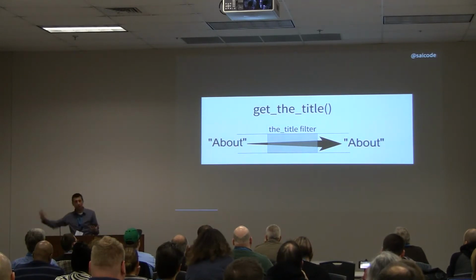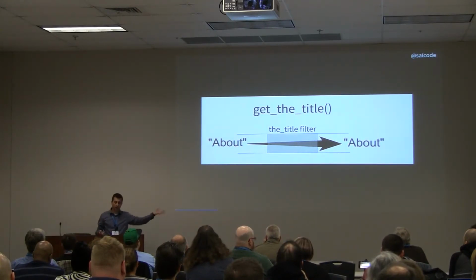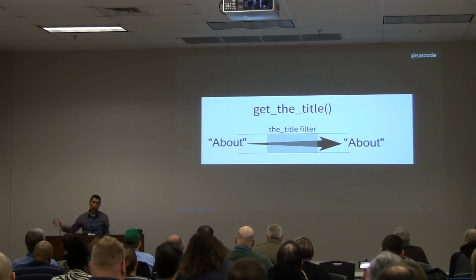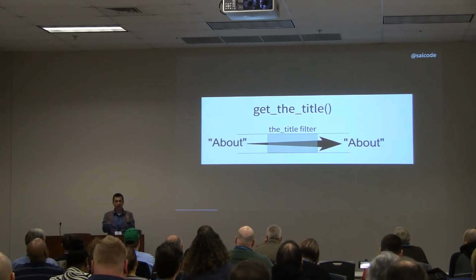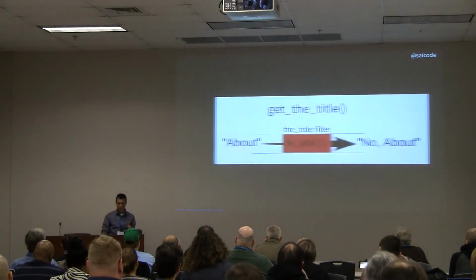That's what's doing the work of pulling it from the database and passing it out to display on the page. And it's going through this tube. So the word "about" goes in, the word "about" comes out. We've got the title filter cut out, but we haven't applied anything here. But when we do add that function, I imagine it like this.